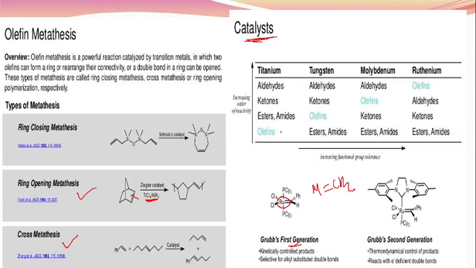Let me see the increasing order of reactivity. If we use titanium, it is mostly useful for reaction with aldehyde, ketone, ester, and then olefin. Tungsten also has third priority for the olefin, but if we use ruthenium, it has first priority.